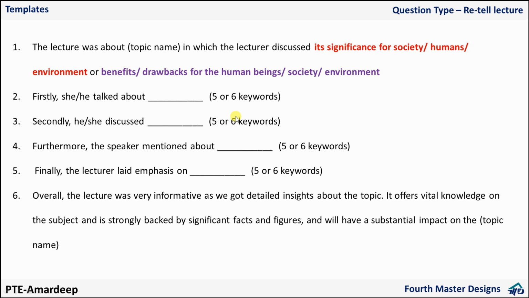12 seconds. Now finally the lecturer laid emphasis. Finally, the lecturer laid emphasis on 5, 6, 7, 8. 16 seconds, guys. So 18 plus 16, 34. We have easily crossed the 30-second mark. That's all. And when you are using keywords, it won't be like 1, 2, 3, 4.